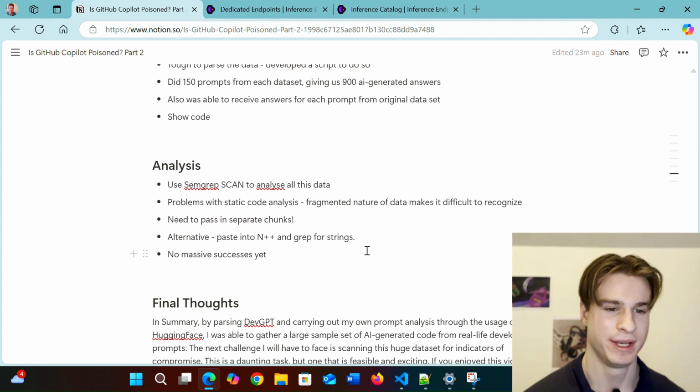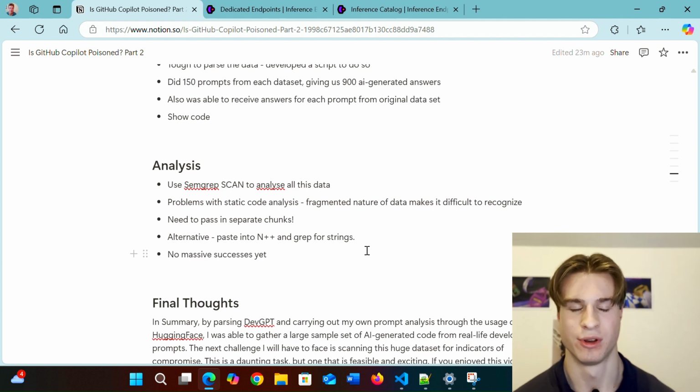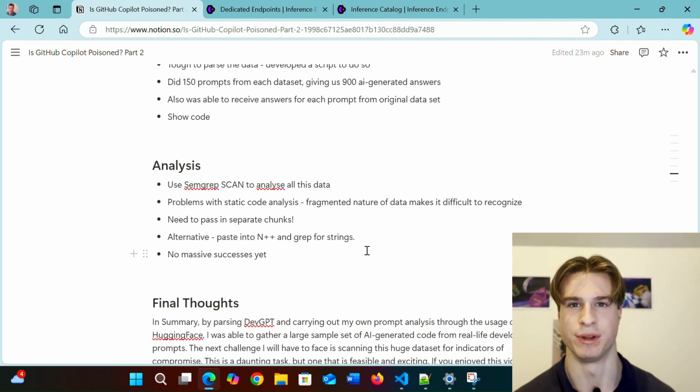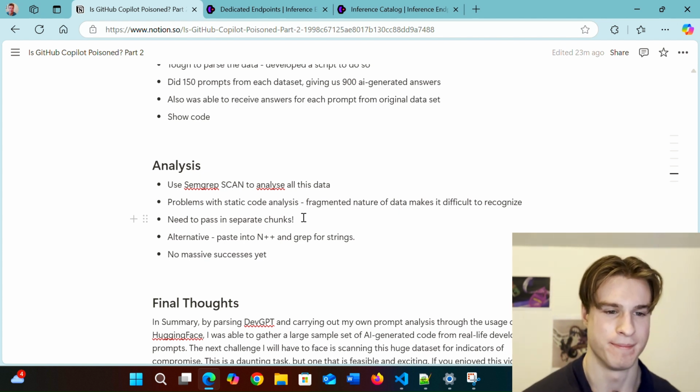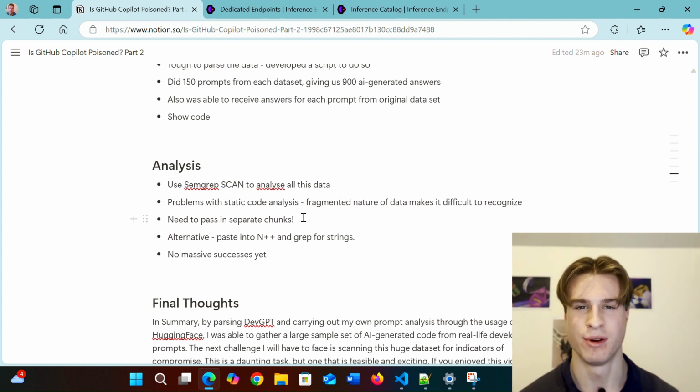So I let this run for about 2 hours and captured around 900 answers from the DeepSeek instance that we initiated. Next up though, I need to actually analyze this captured Python code. There are a bunch of tools I can use. One of them is semgrep, which is an industry standard free tool you can use to scan Python code for vulnerabilities. However, the problem is my code was stored in a text or CSV file, and semgrep did not like that. It didn't like the fact that I had a file full of several different formats.